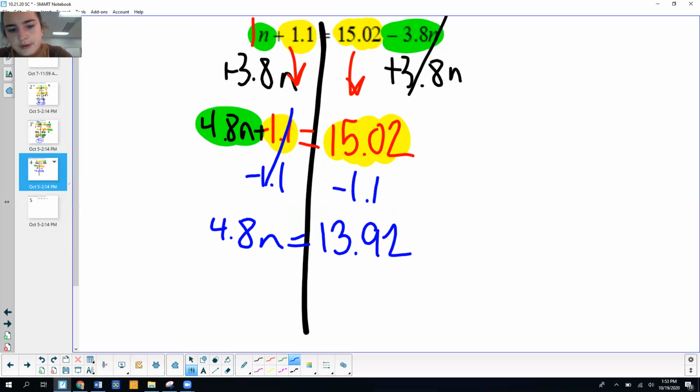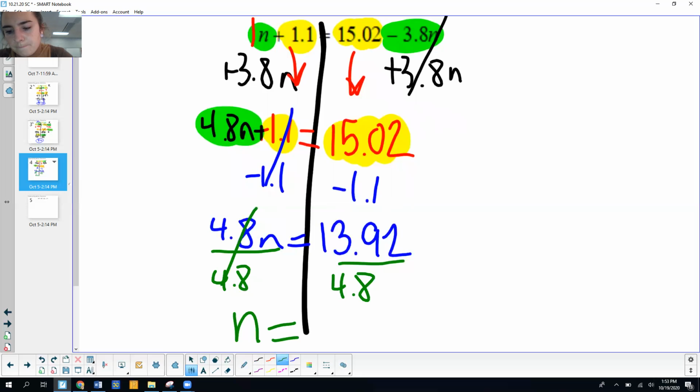All right, and finally, I want to get n by itself, so I'm going to divide both sides by 4.8. 4.8n divided by 4.8 gives me n equals 13.92 divided by 4.8, which gives us 2.9. N equals 2.9.